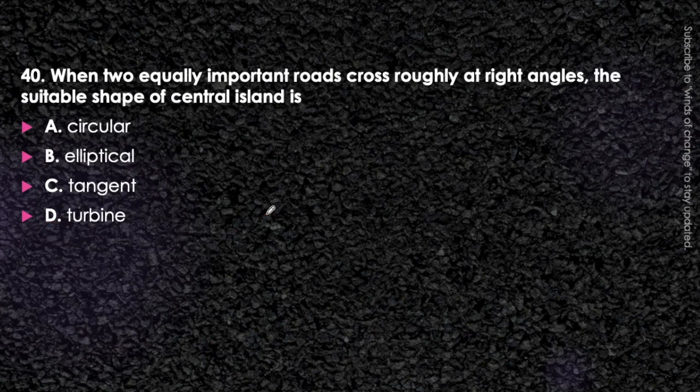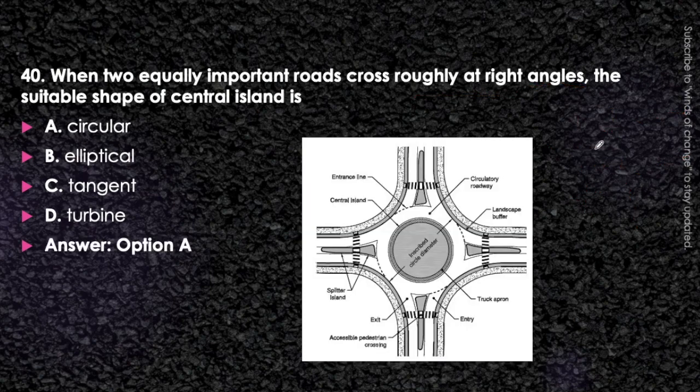Okay. Next question. When two equally important roads cross roughly at right angle, the suitable shape of central island is circular, elliptical, tangent or turbine. Think about it. When the roads cross at right angle, okay, one road will be like this, other road will be like this. So we have to adopt a central island like this. So it will be of circular shape. Okay, option A will be the correct answer, since both are at right angle to each other. So we will adopt the circular shape of central island.